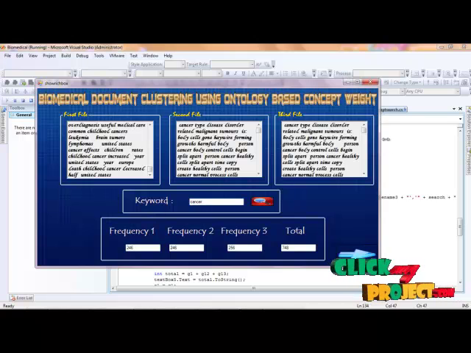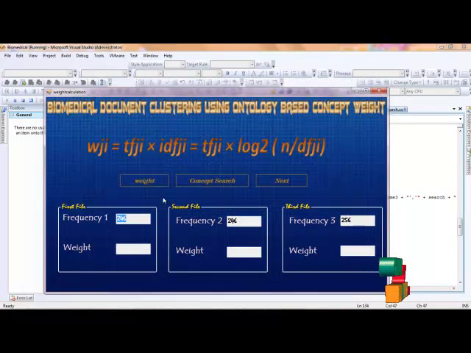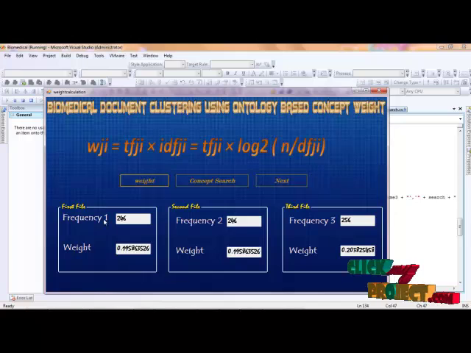This is the raw frequency. Next we have the weight of the frequency. The weight of the frequency of the cancer keyword: the frequency in the first file is this, the second file is this, the third file is this. The frequency weight calculation is done using the formula basis.